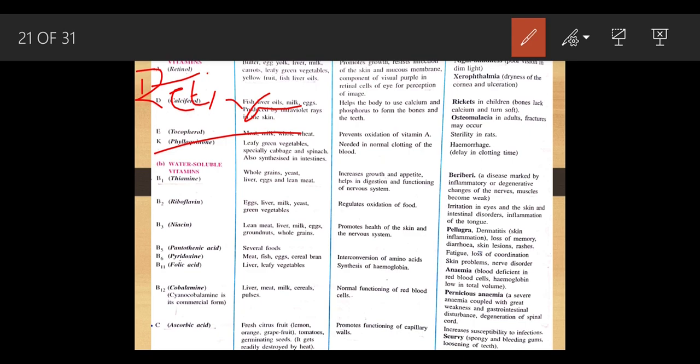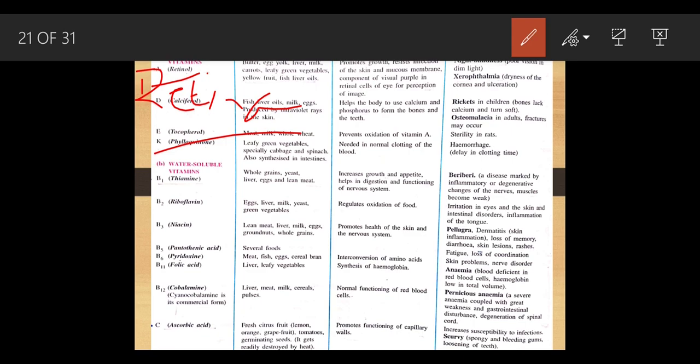what is going to happen? A disease called night blindness. Okay, you have already heard about this term, night blindness, many a time. Night blindness means a person who is unable to see in the dark, means at night time. Okay, and there is one more problem regarding that, xerophthalmia.